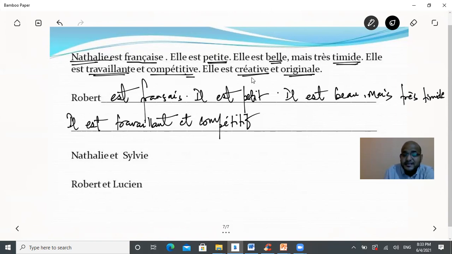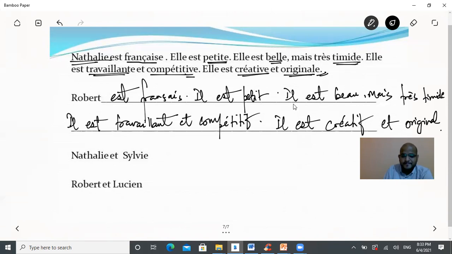Similarly, this is créatif. Il est créatif et original. So in the case of feminine, we add extra E.